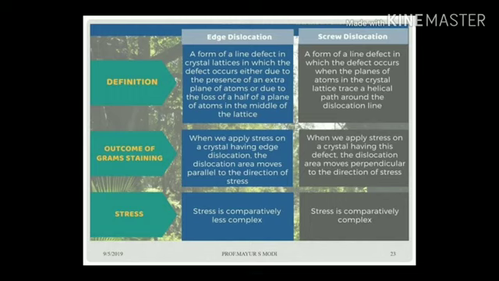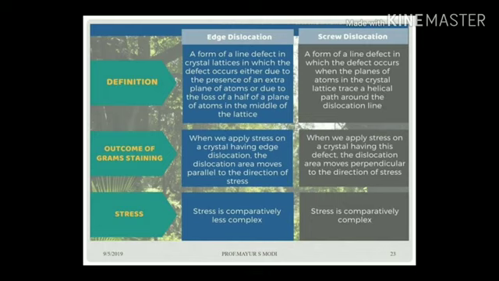Screw dislocation is a form of line defect in which the defect occurs when the planes of atoms in the crystal lattice trace a helical path, or you can say torsional stress, around the dislocation line.